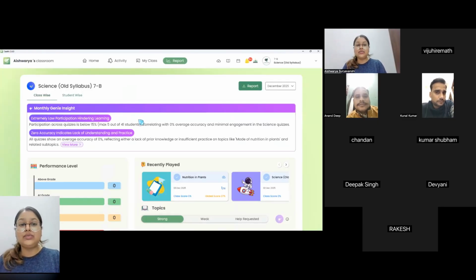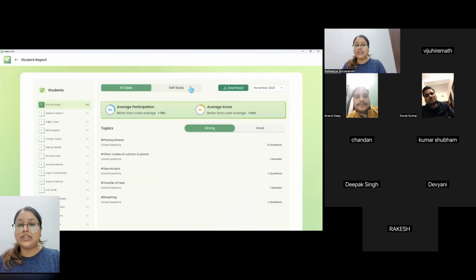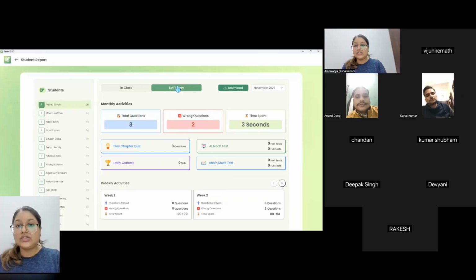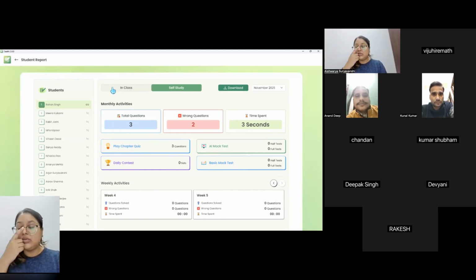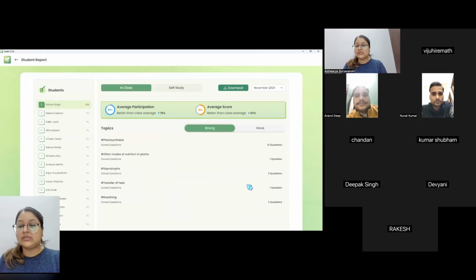One more student report that you can take a look at is the student-wise report that you see under self-study. If the student is using their student application, you'll be able to see their monthly overview, how many questions they have solved from the student app, and if they have attempted any mock test or anything. So all of that data will be there with you too. So if you are assigning homework, or asking the student to spend time on revision, are they actually doing it or not? That also you can see from here. Okay. So this is one aspect to it.